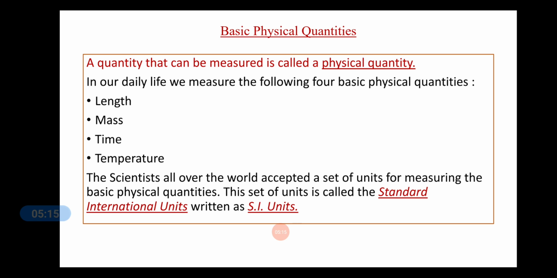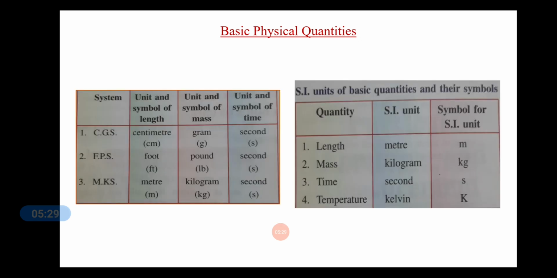Now, let me explain to you about length, mass, time and temperature and their measurement. In the past, different units were used to measure length, mass and time in different countries. So, there were three systems of units. You see the first table over here. In this, you can see the system, unit and symbol of length, unit and symbol of mass, and unit and symbol of time written over here, and the three different systems of units.